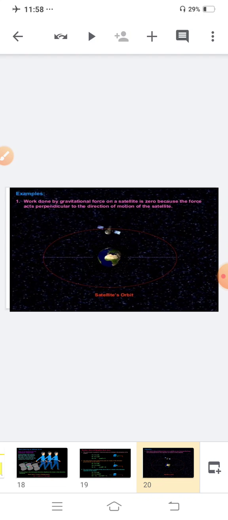Is this clear? So with this, I think everything is clear to you about when you say work is done: when a force applied produces motion. When you apply force perpendicular and hence there is no movement, there is no change in the position of that particular object, as I gave you the example of the coolie, in that case your work done is 0.